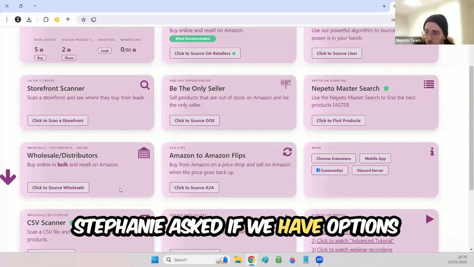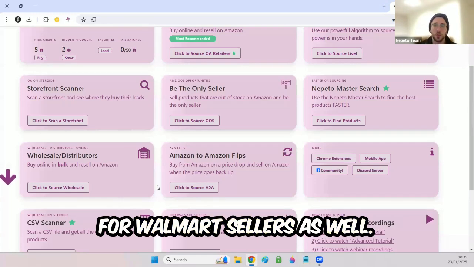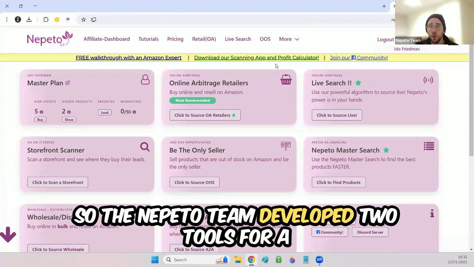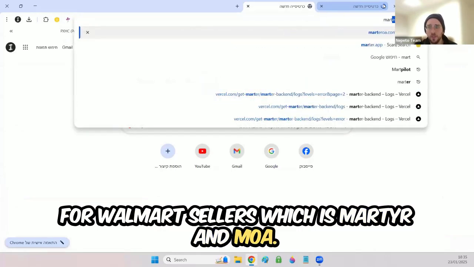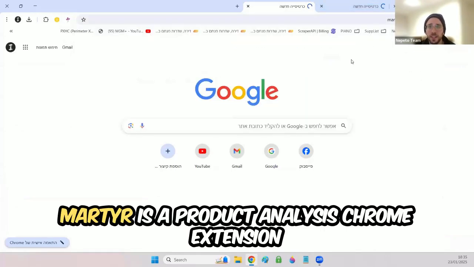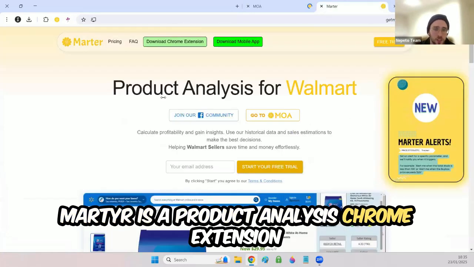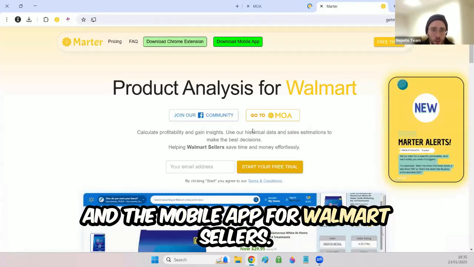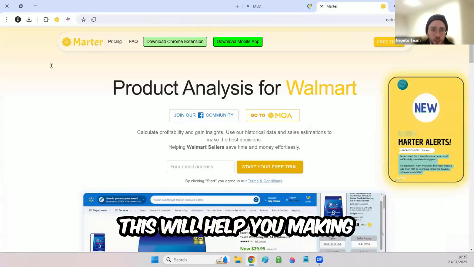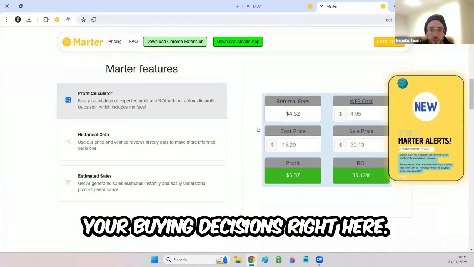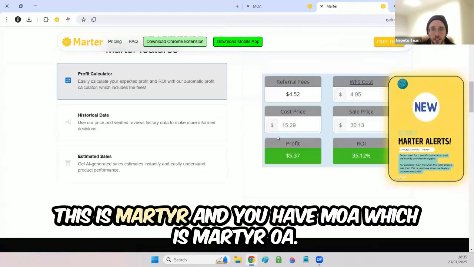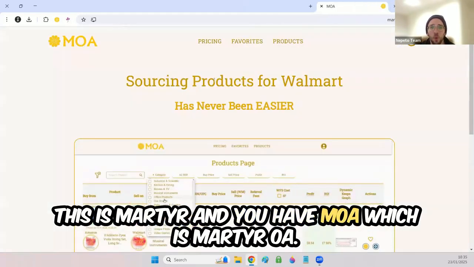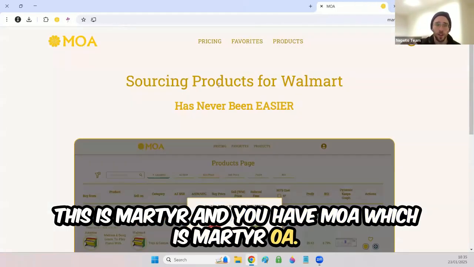Stephanie asked if we have options for Walmart sellers as well. So the Nepeto team developed 2 tools for Walmart sellers, which are Marter and MOA. Marter is a product analysis Chrome extension and a mobile app for Walmart sellers. This will help you make your buying decisions. Right here, mobile app, Chrome extension. We also have an alert. This is Marter. And you have MOA, which is Marter OA.